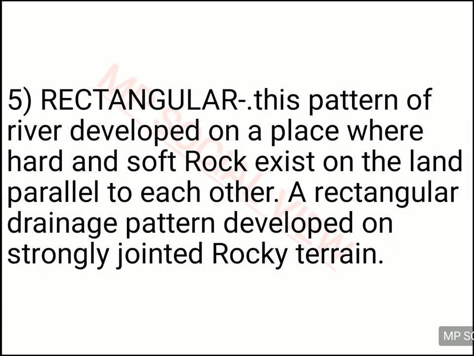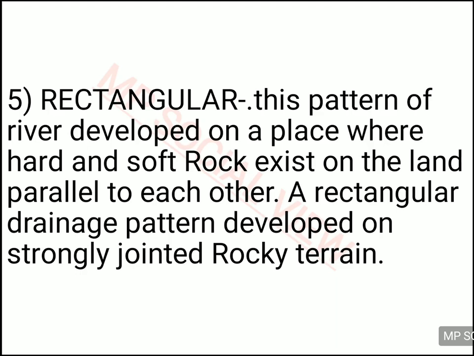And the fifth one is the rectangular pattern. What is the rectangular pattern? It is the pattern of a river that exists on land where hard rock and soft rock both exist in a parallel way. There are some rocks which are very hard in nature and some rocks which are soft in nature.